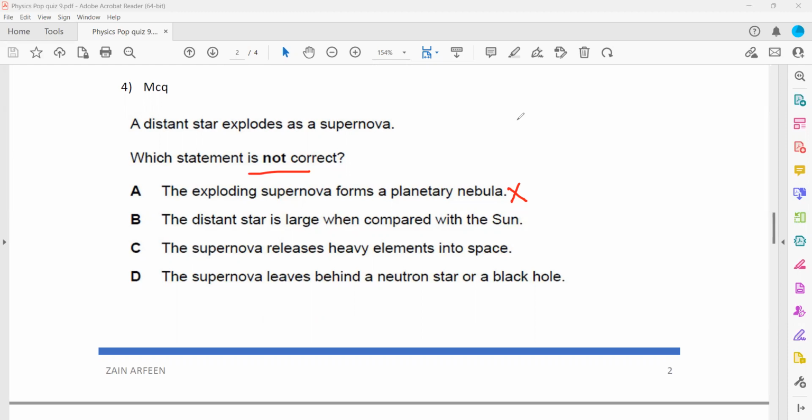A supernova might result in a neutron star, or a black hole for a massive star. So the first statement is not correct: the exploding supernova does not form a planetary nebula. This is the correct statement.